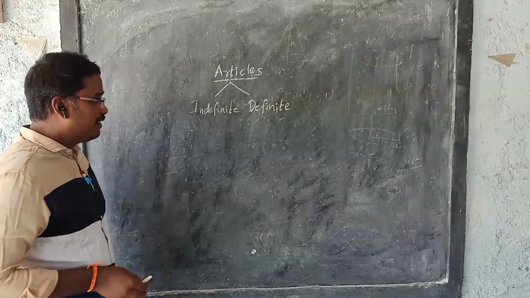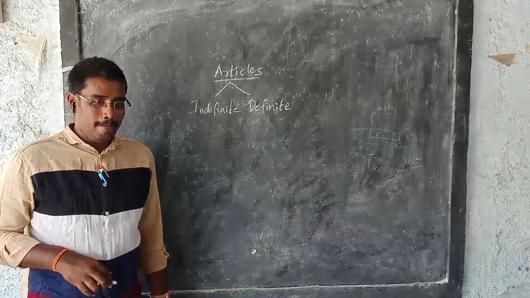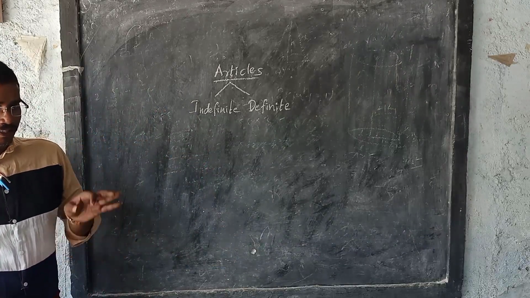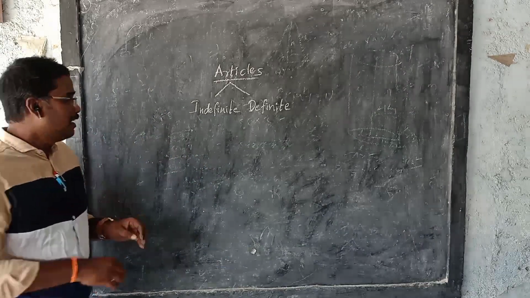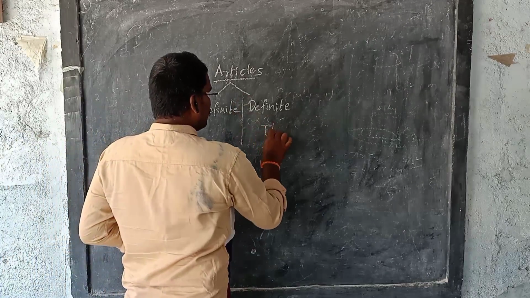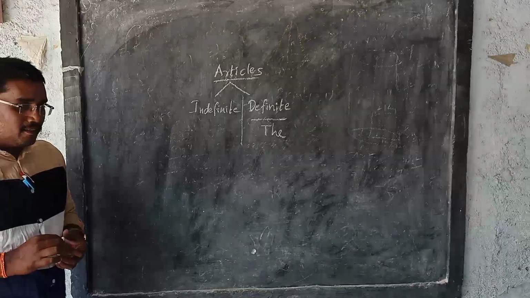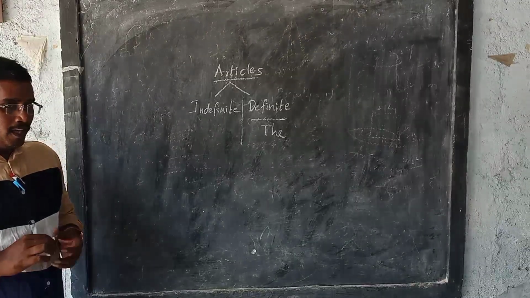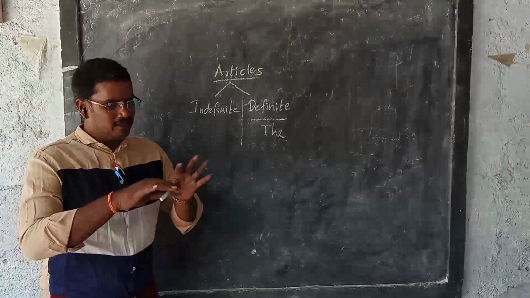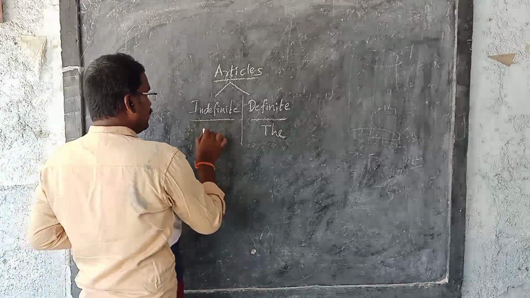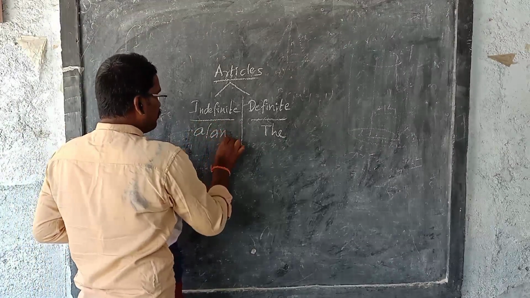So what is the meaning of a definite article? It's saying about a thing particularly. Particularly saying about one thing is called a definite article. So that's why we use the article for the definite. Indefinite article means non-particular, belonging to anything, anything in the kind, in the group. Any kind of animals, any kind of things, and any kind of human beings.